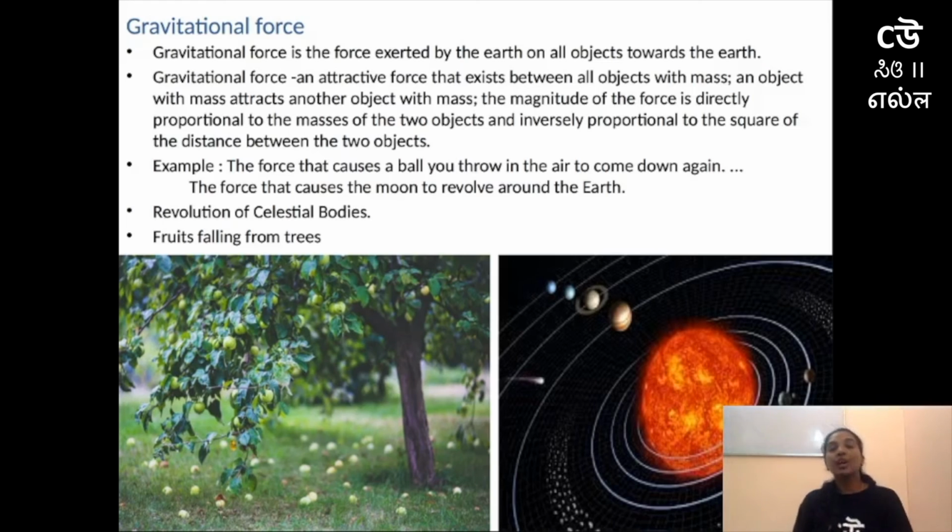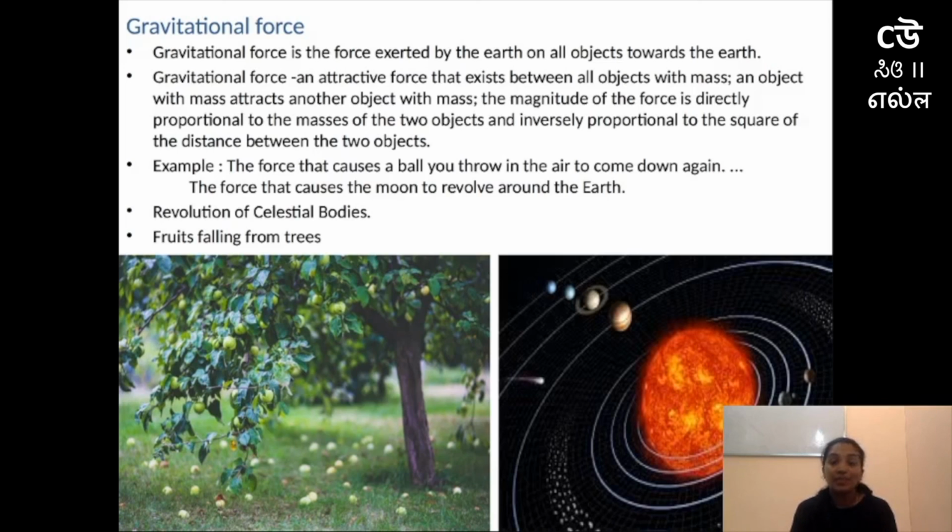So in this video I have explained about non-contact force, in which I have explained magnetic force, electrostatic force, and gravitational force. Magnetic force is the force exerted by magnets. It can be attractive and repulsive. Electrostatic force is a force exerted between charged and uncharged bodies or two charged bodies. Even there it can be attractive and repulsive.